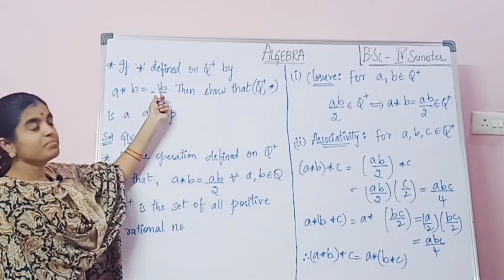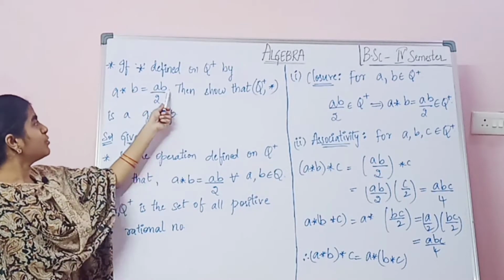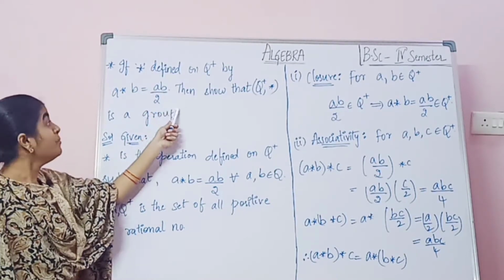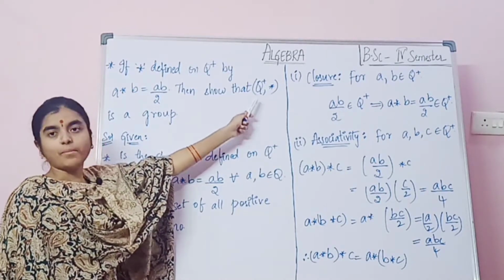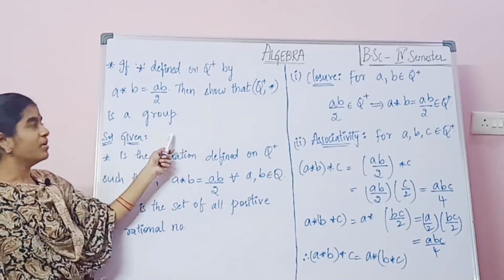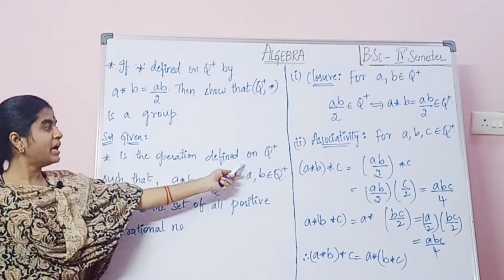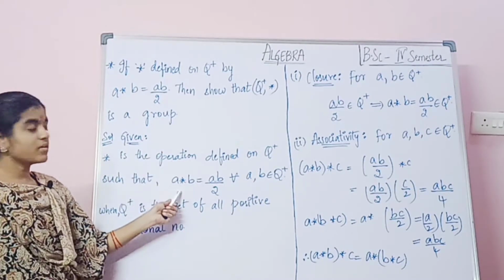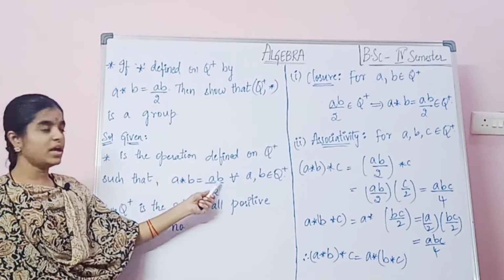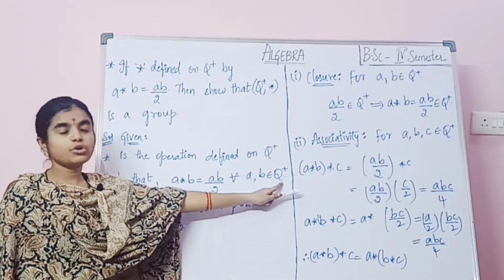If star is defined on Q plus by a star b equals ab by 2, then show that (Q plus, star) is a group. So what is given here? Star is the operation defined on Q plus such that a star b equals ab by 2 for all a, b which belong to Q plus.